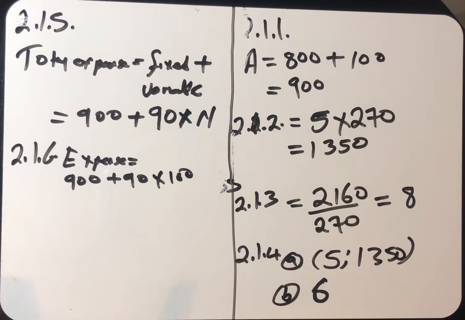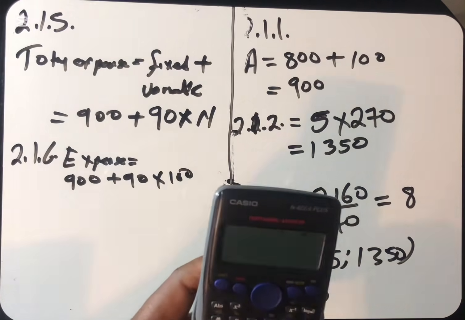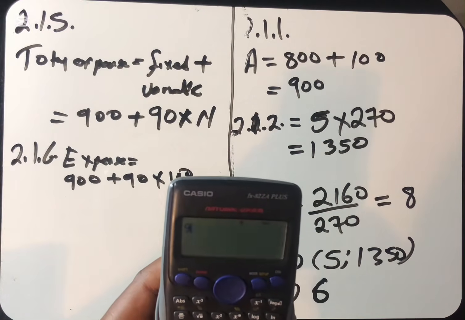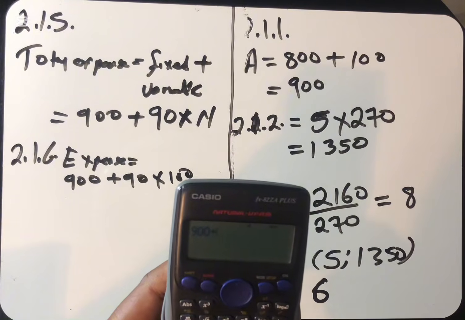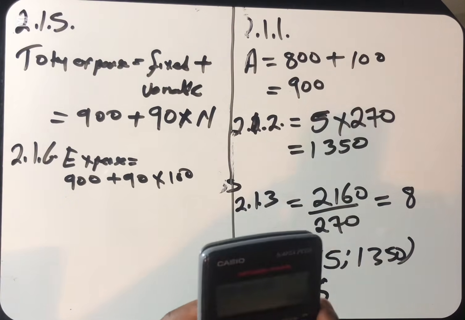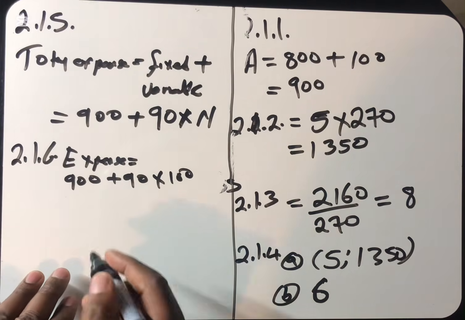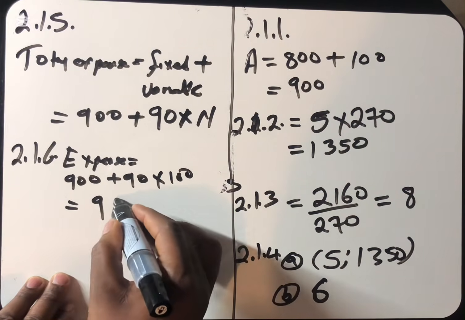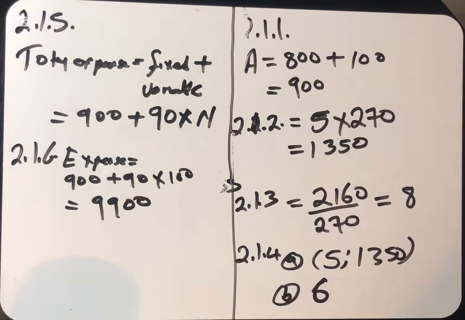So let's do the calculation. Look at the expenses of making these 100 belts. 900 plus 90 multiplied by 100. So it will take her 9,900 to make 100 belts.